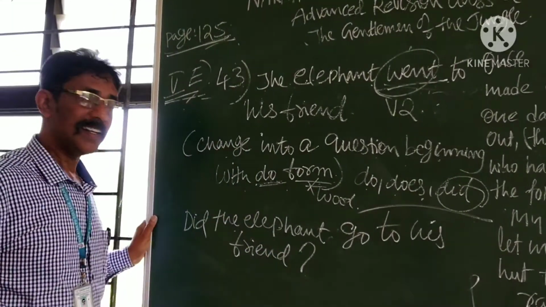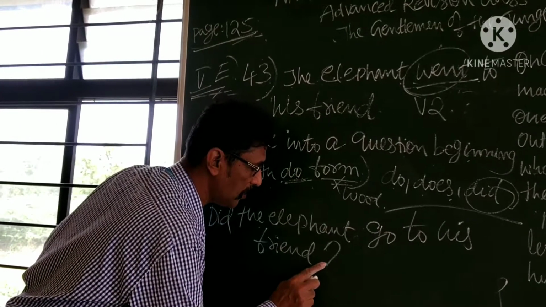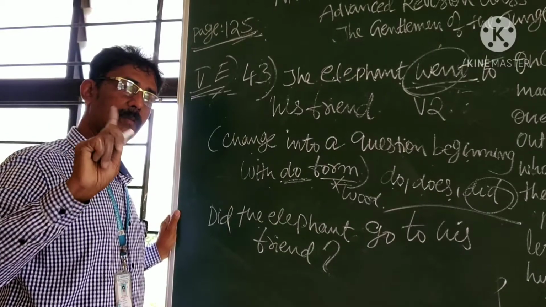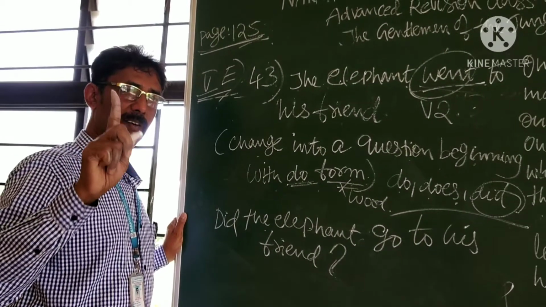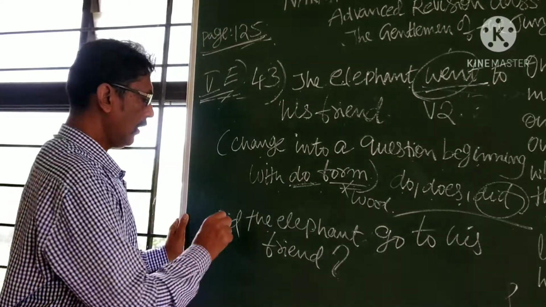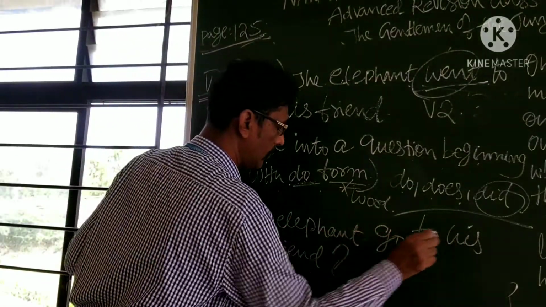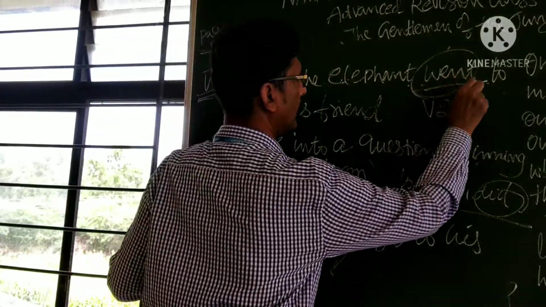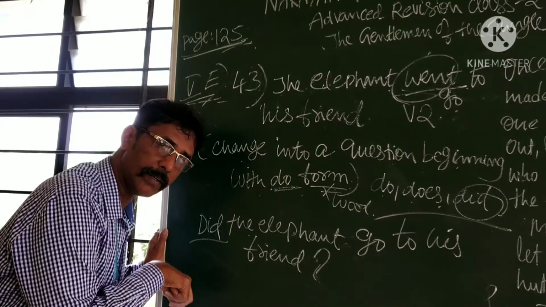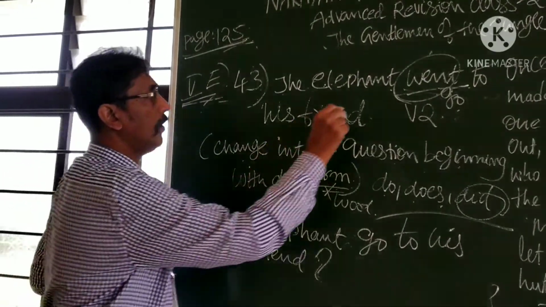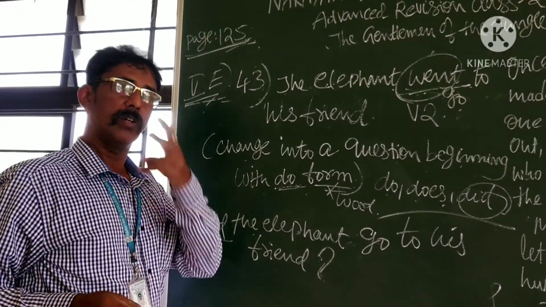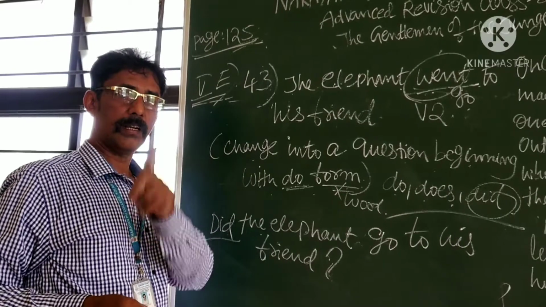Question mark should be there. If you don't write this punctuation mark, the question mark, one mark will disappear. Follow my rules and regulations. Surely. Did the elephant go to his friend? See, instead of went, go. So, one word should be added, one word should be modified. One addition, one modification, two things take place for the sake of one mark.